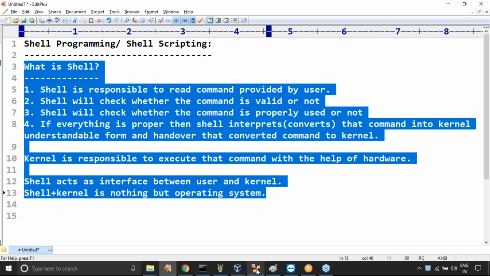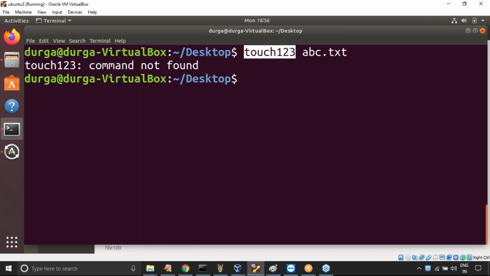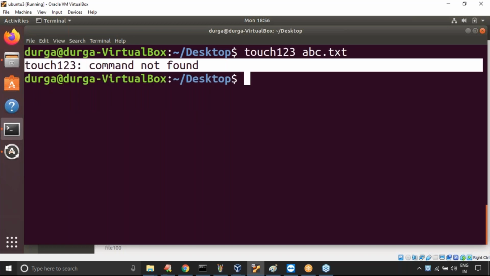Suppose, just observe that I typed one command. Assume that I typed the touch command: touch 123 abc.txt. Whenever the user types a command, immediately my shell is going to check: is this a valid command or not? Is it properly used or not? The touch 123 command is not there, but the touch command is available. Now observe that touch 123 command is not found. Who is responsible to provide this information? Sir, this command is not there. Who is responsible? Shell itself is responsible, right?